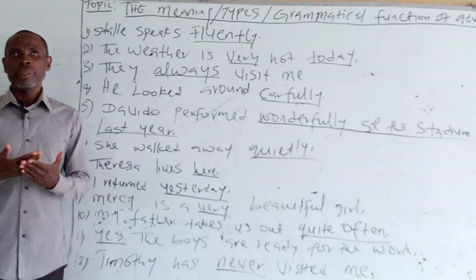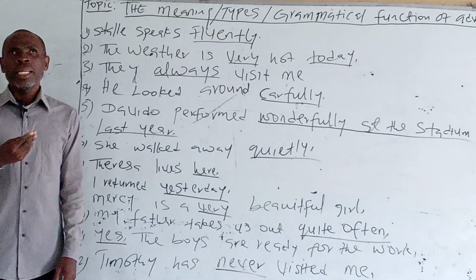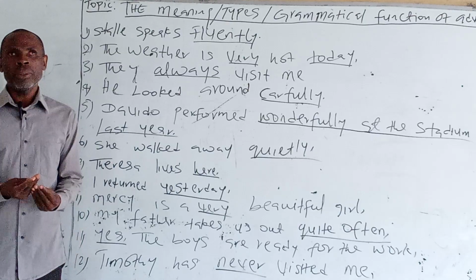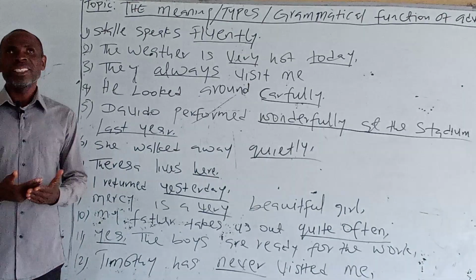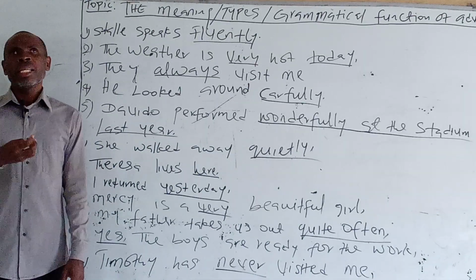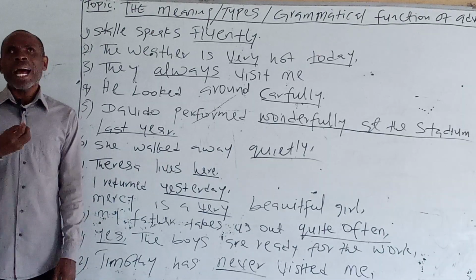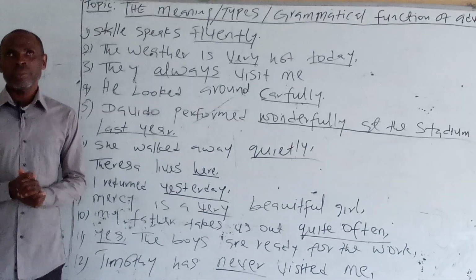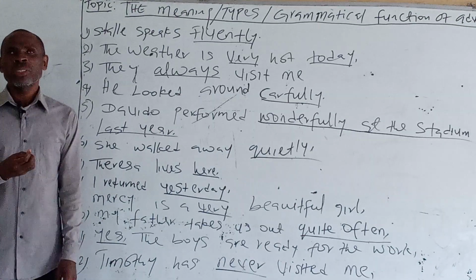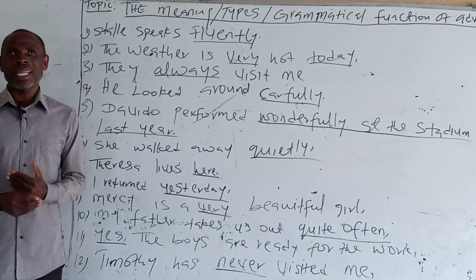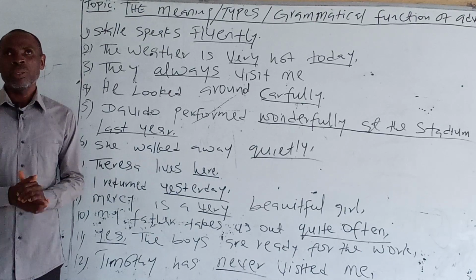Adverbs of manner. Adverbs of manner tell us how an action is performed. Adverbs of manner answer the questions: how was an action carried out? How is an action carried out?